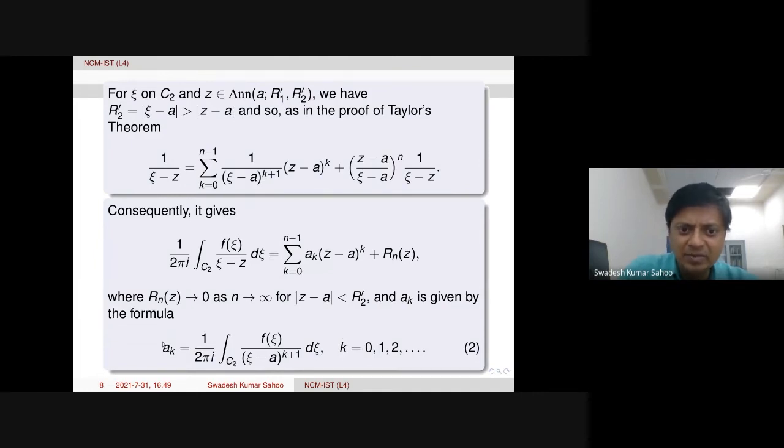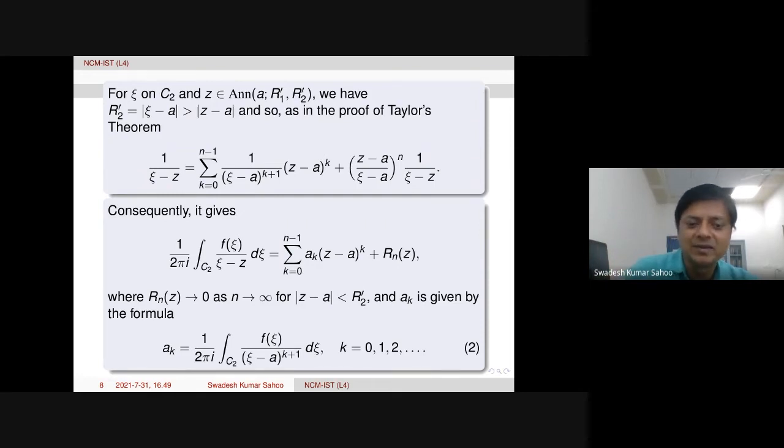So here we simply get a_k in this form, not in terms of the kth derivative, because f is not analytic at z equal to a. That is the problem. So only the a_k formula we are getting here. This is something like the Taylor's theorem part. Of course, this will be called the analytic part, and the other one will be the principal part.